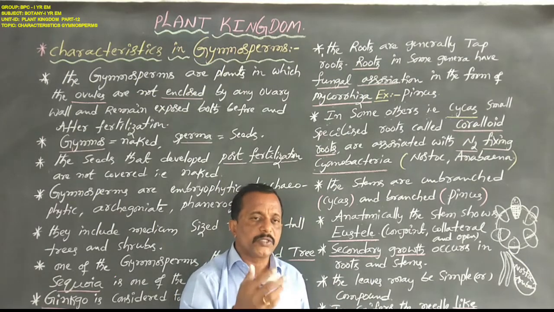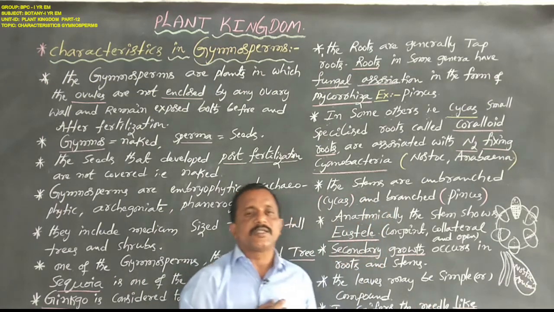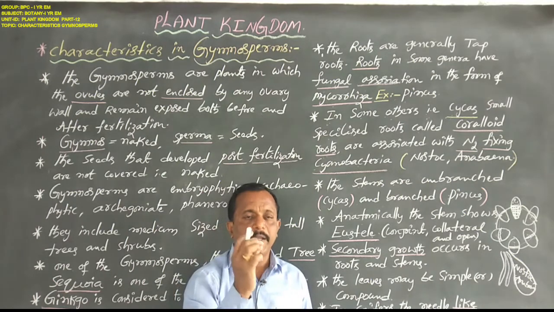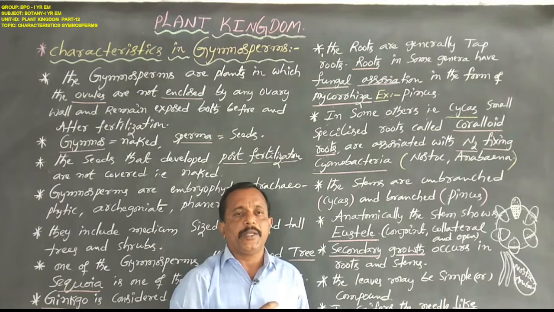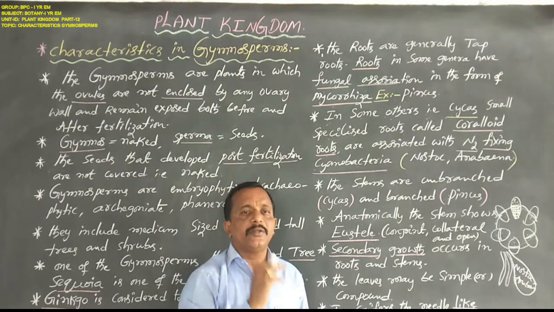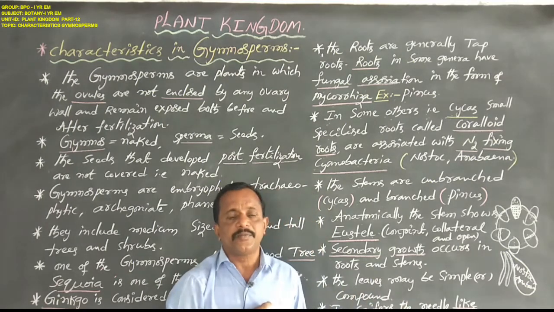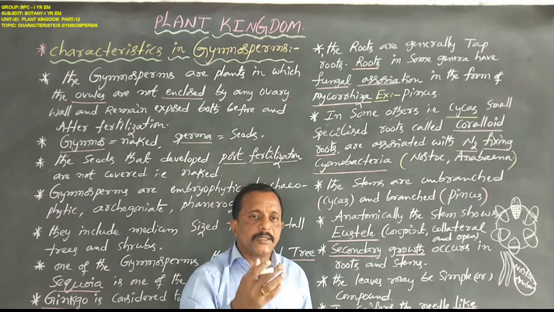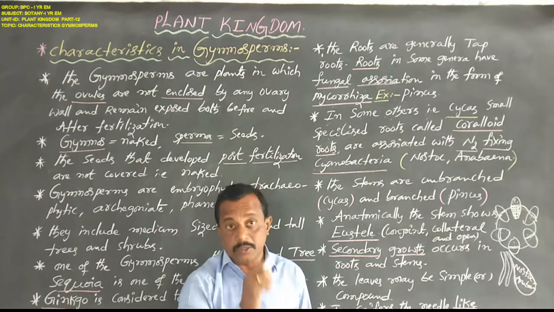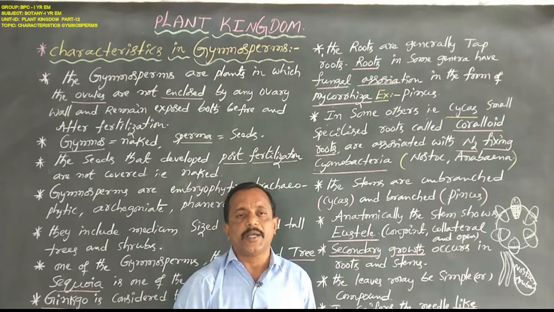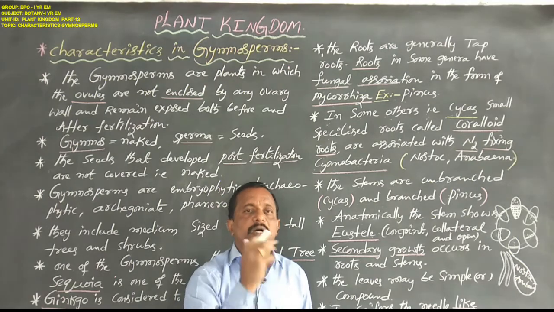Needle-like leaves help to reduce the surface area. These leaves contain a thick cuticle and sunken stomata, which help in reducing water loss.